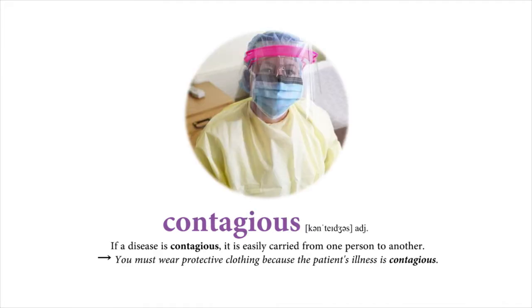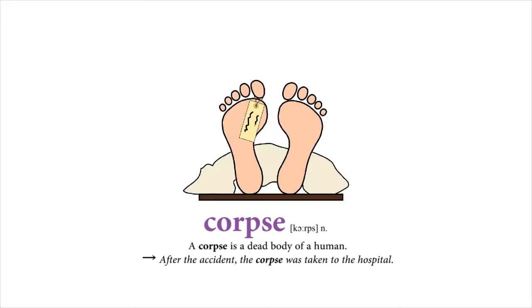Contagious. If a disease is contagious, it is easily carried from one person to another. You must wear protective clothing because the patient's illness is contagious. Corpse. A corpse is a dead body of a human. After the accident, the corpse was taken to the hospital.